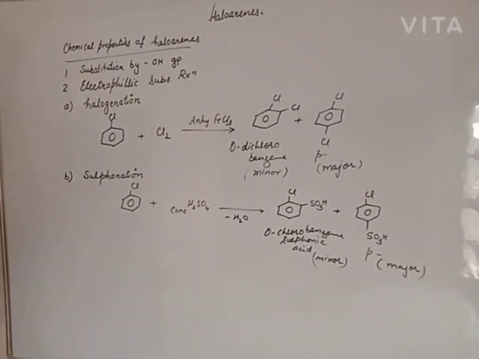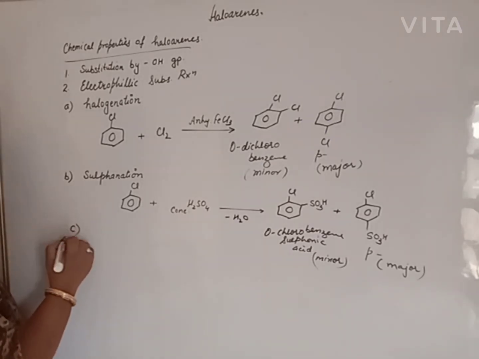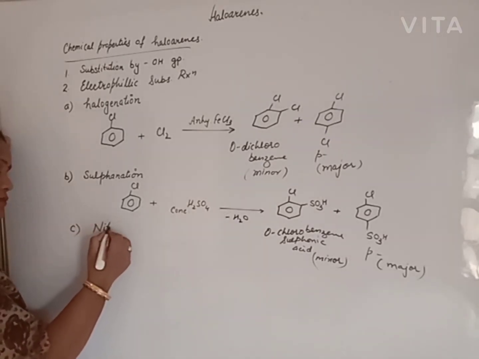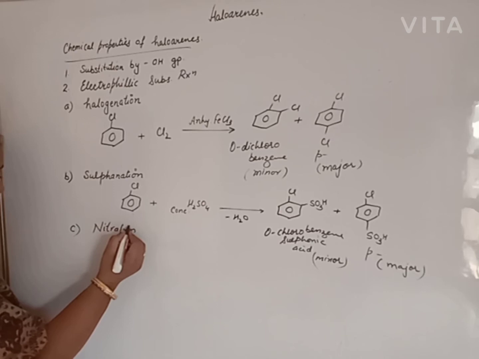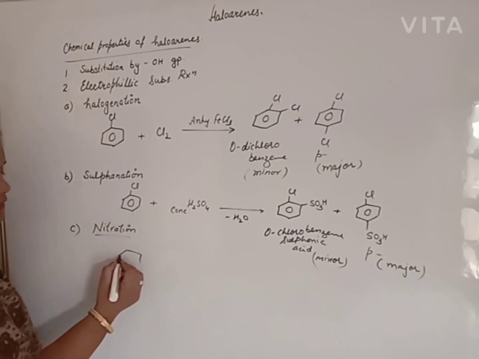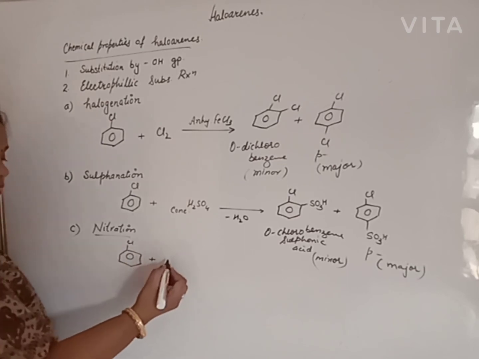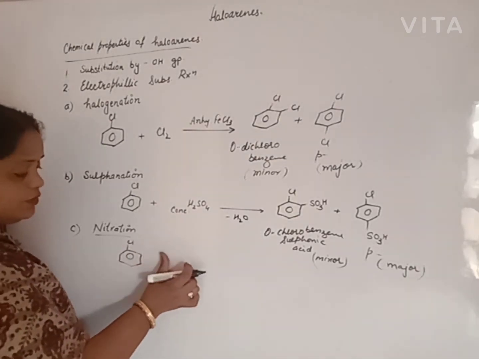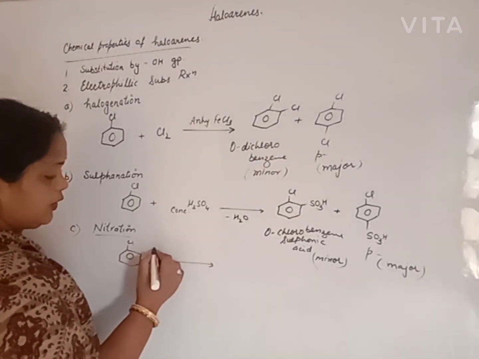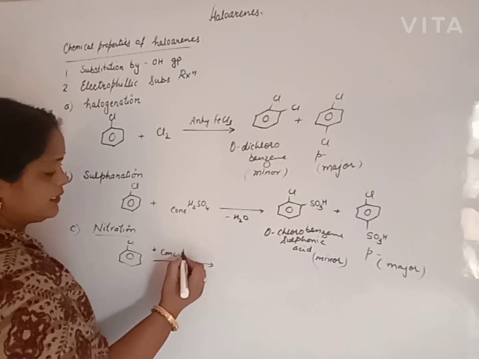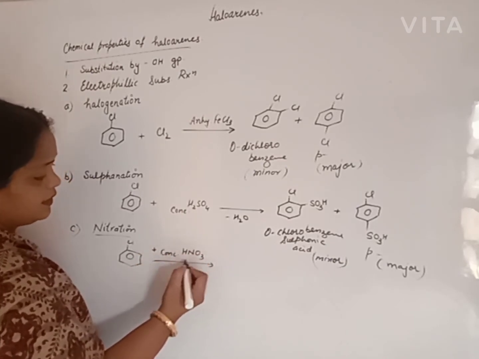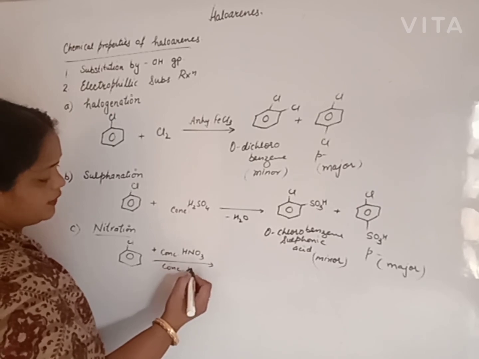Clear? Third one is nitration. Chlorobenzene is treated with nitrating mixture. This nitrating mixture consists of equimolar concentrations of concentrated nitric acid and concentrated sulfuric acid.